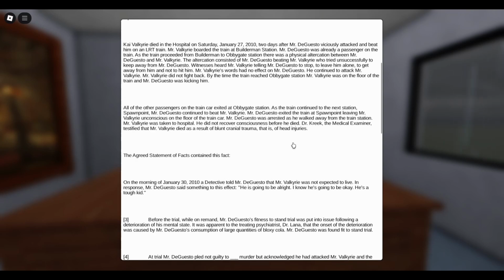The first paragraph summarized, basically, Mr. DeGesto started to violently beat Mr. Valkyrie out of nowhere, and Mr. Valkyrie pleaded to stop while not hitting Mr. DeGesto back, but Mr. DeGesto was not stopping, and by the time the train arrived at the station, Mr. DeGesto was continuously still beating